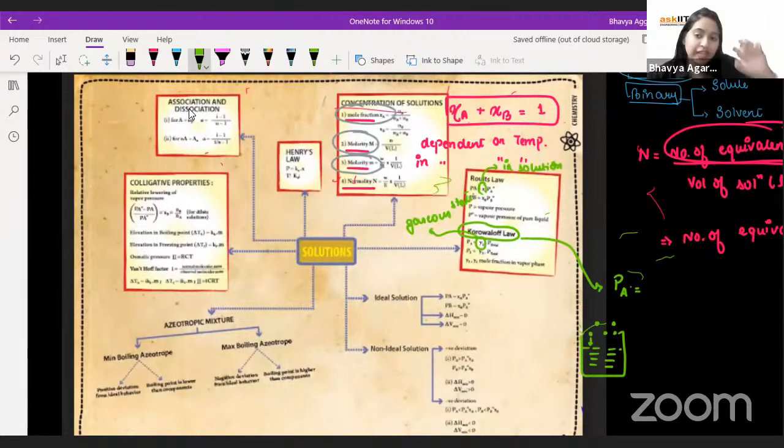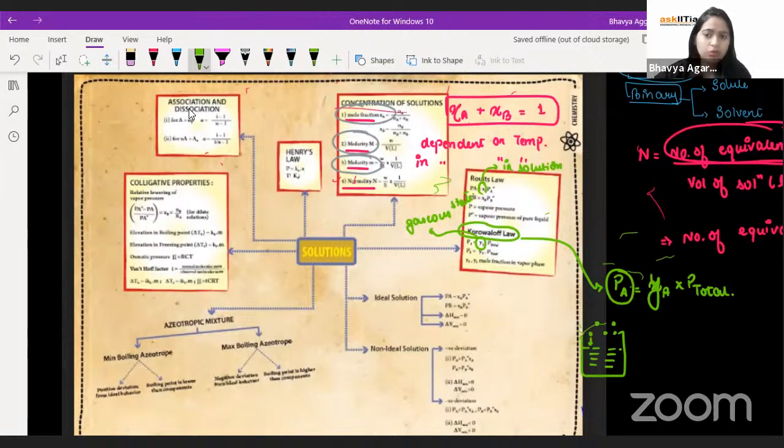Now, the mole fraction in the gaseous state, right? So if I would like to give the partial pressure of that gas with respect to its mole fraction in the gaseous state, that is nothing else but Dalton's law, which is partial pressure equal to mole fraction into total pressure. So this guy didn't do anything different.